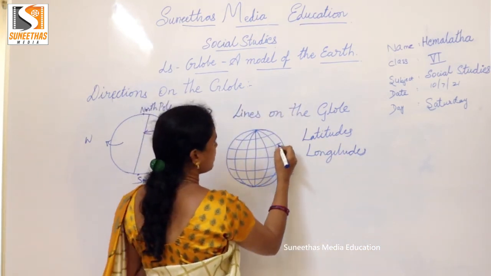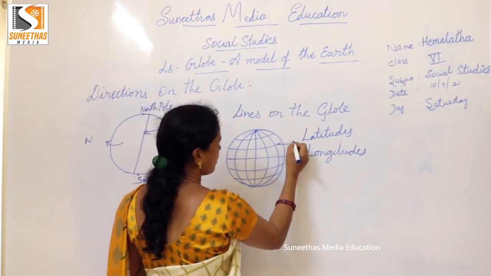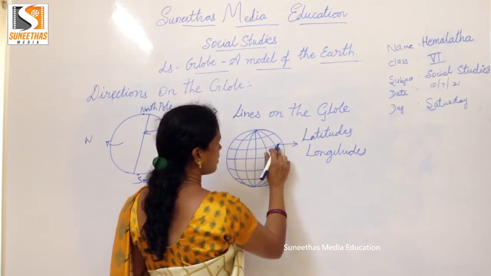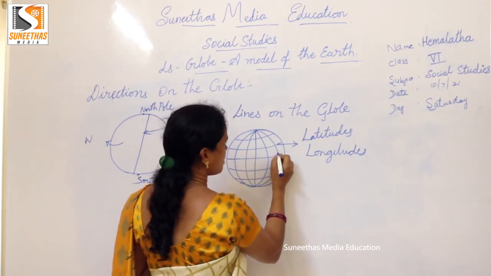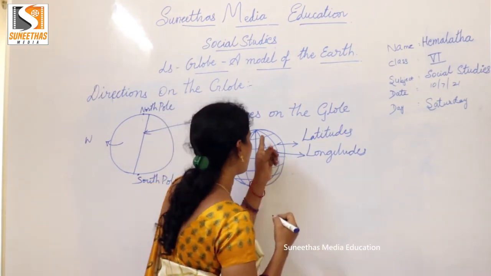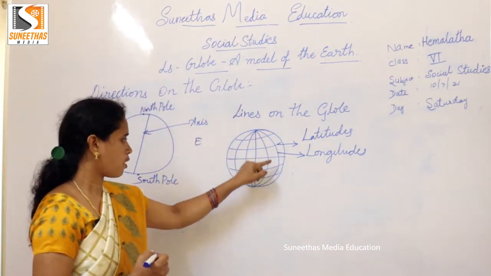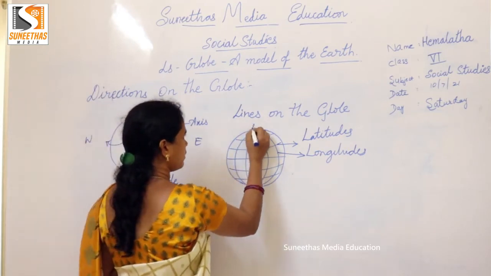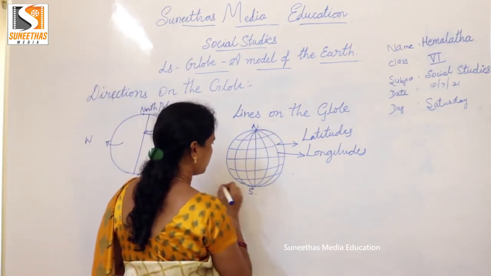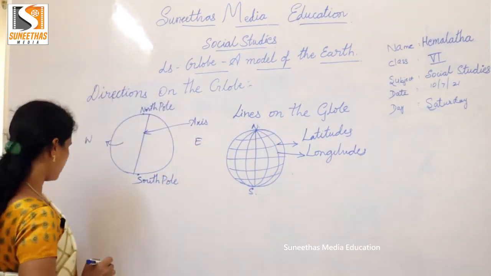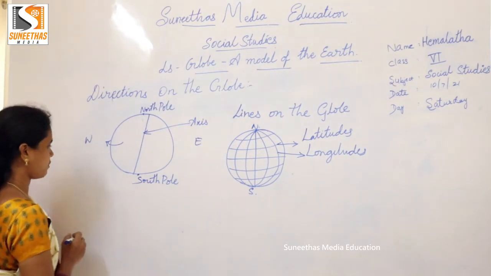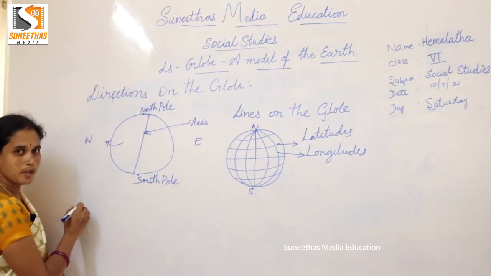Okay, the lines which are parallel to the earth, these are the latitudes, and these, children, are the longitudes, which are drawn vertically from north pole to south pole. Okay children, let us learn deeply about the latitudes.